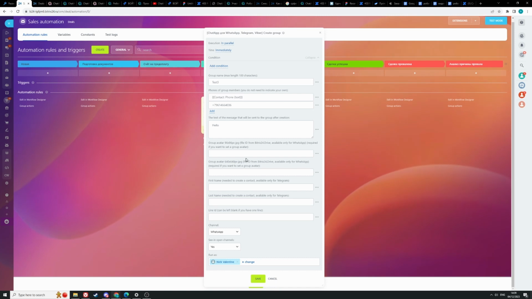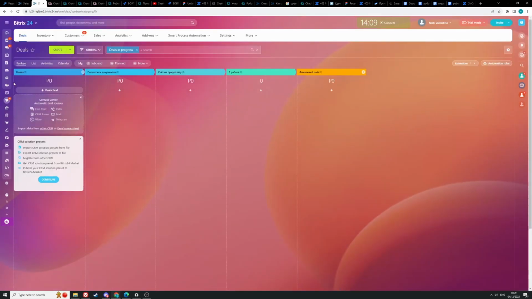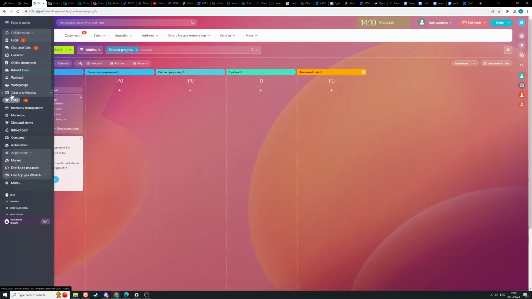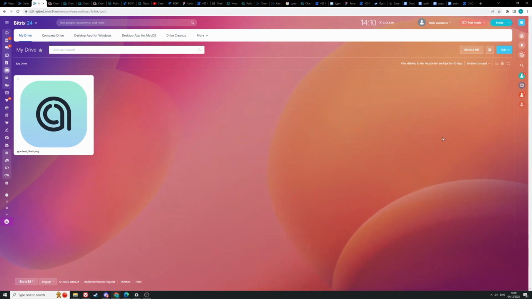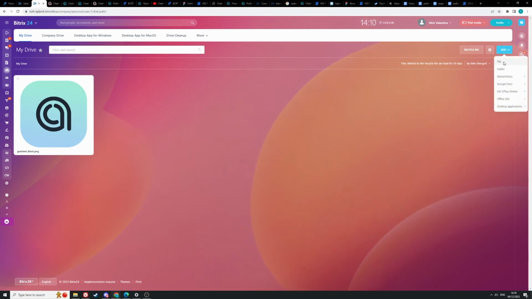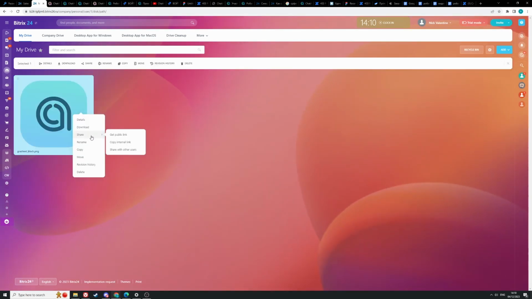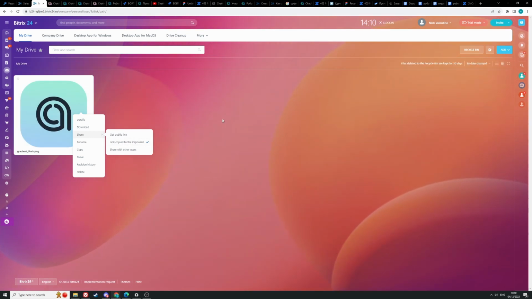To do this, you need to insert the ID of the file from Bitrix drive into this field. To get the file ID, you need to go to the Bitrix24 drive. If you haven't uploaded any images yet, click on add and upload a new document. I already did it, so click the right mouse button on it, hover over share, and then click copy internal link.